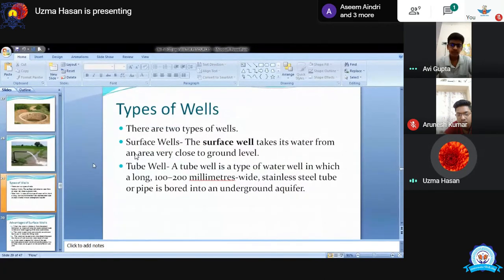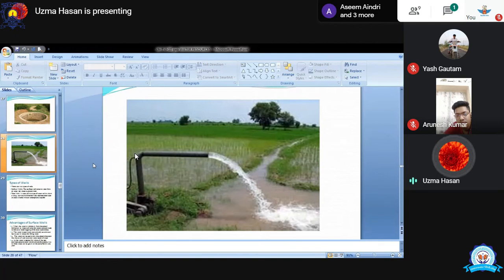Surface well: the well takes its water from an area very close to ground level. जब ground level water high level पर होता है तब surface well बनते हैं, और जब यही ground water low level पर होता है तो tube wells बनते हैं. A tube well is a type of water well which is long, 100 to 200 millimeters wide. A stainless steel tube or pipe is bored into an underground aquifer. उसमें ये like this, एक स्टील का रॉड अंदर डाला जाता है, एक पाइप डाला जाता है. From there we can get water.